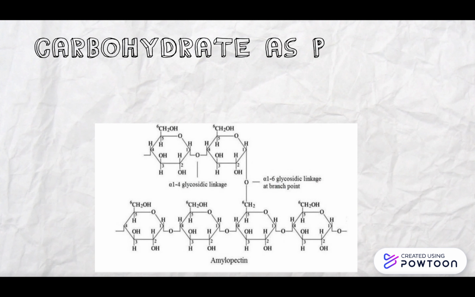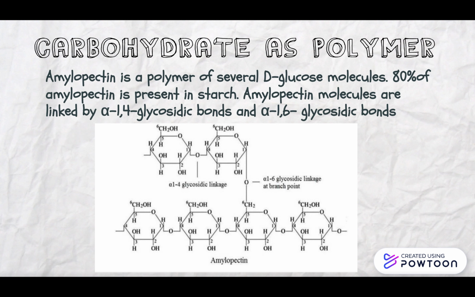Carbohydrate as polymer. Amylopectin is a polymer of several D-glucose molecules. 80% of starch is amylopectin. As we can see here in the diagram, amylopectin molecules are linked by alpha-1,4 glycosidic bonds and alpha-1,6 glycosidic bonds.